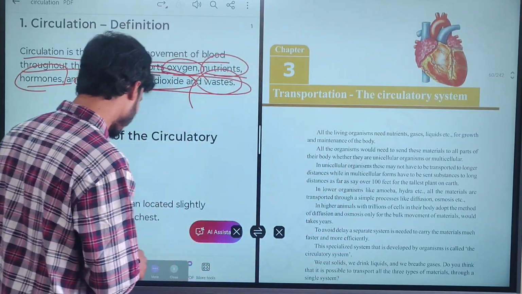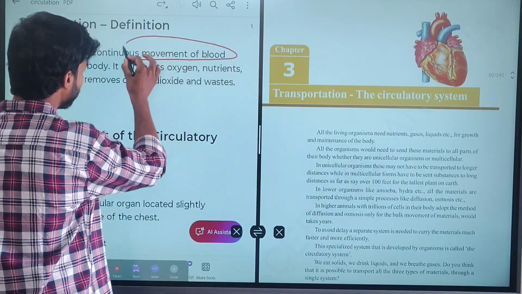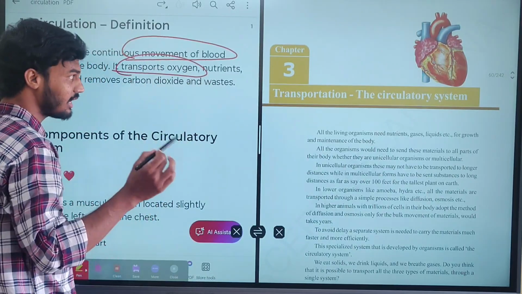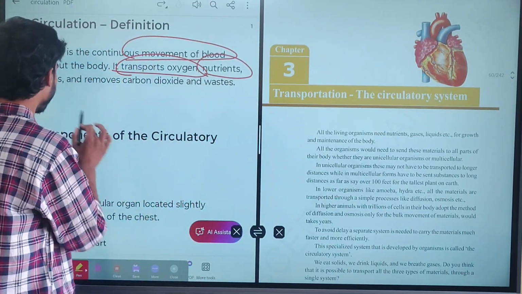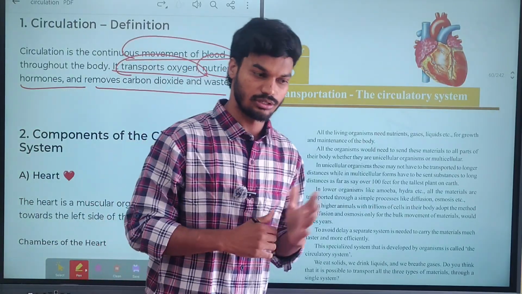Clear? So simply, circulation means transporting through the blood: the transport of oxygen, nutrients, hormones, and removal of carbon dioxide and wastages.